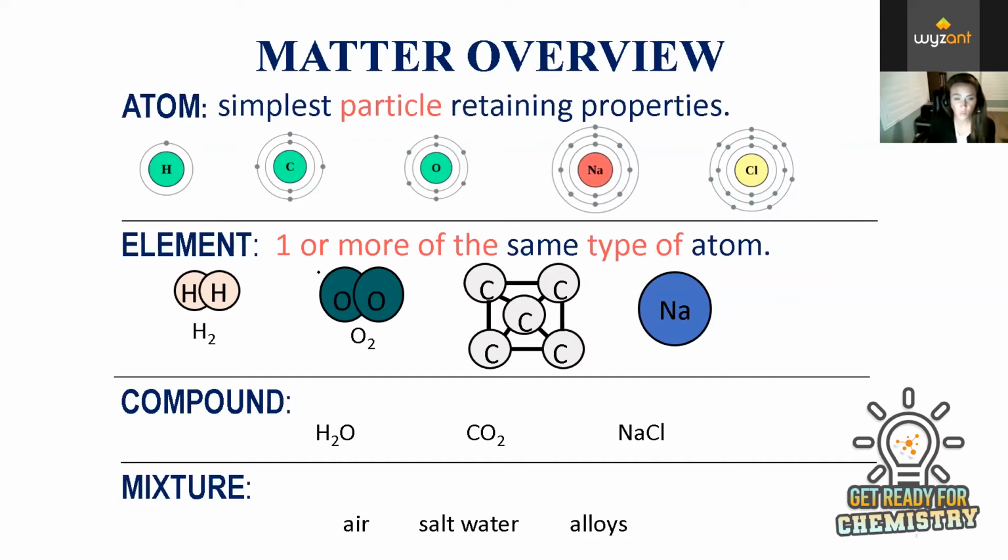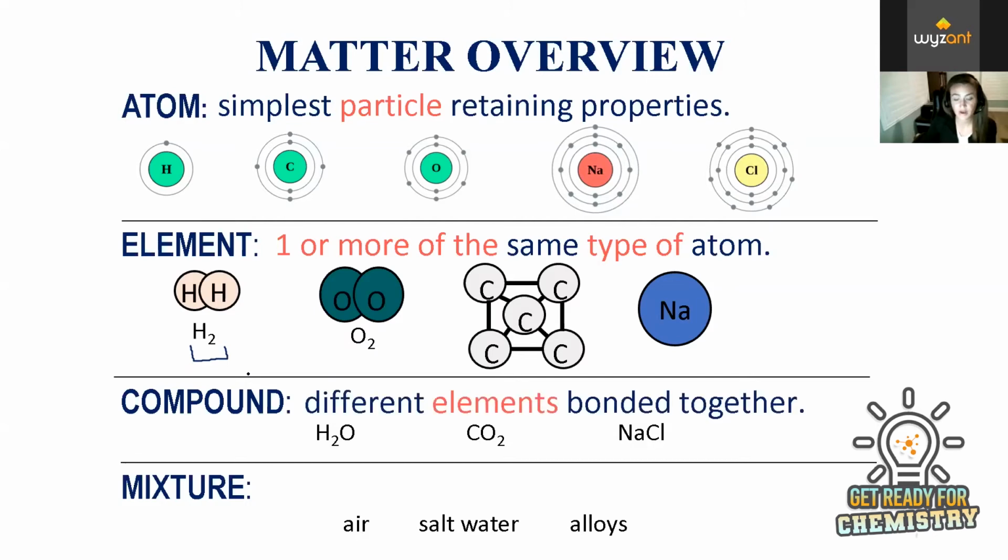So typically we're talking about one element when we refer to element, but if it's the same type of element, we still call it an element. So for instance, H2 and O2, hydrogen gas and oxygen gas, are considered elements. And then we have compounds, which are different elements bonded together. So how do we know it's a compound and not an element? They have to be two separate elements bonded together. So how do we know they're bonded together? Basically, they're written as one formula.